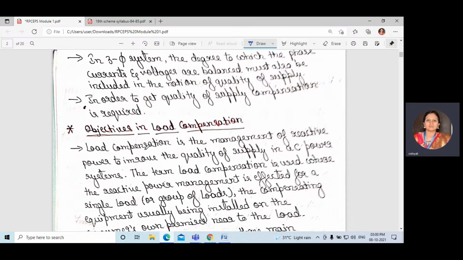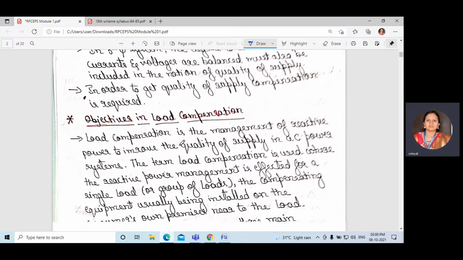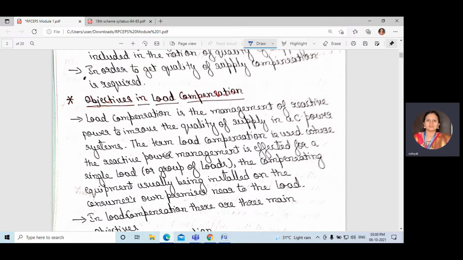Next topic is objectives in load compensation. What are the main objectives in load compensation? Load compensation is the management of reactive power to improve the quality of supply in AC power system. The term load compensation is used where the reactive power management is affected for a single load or a group of loads.